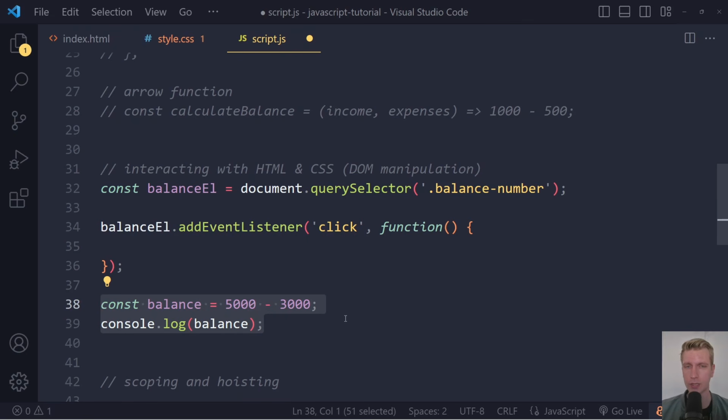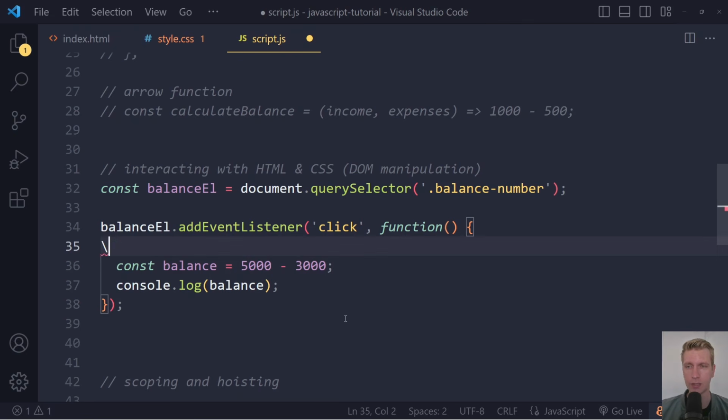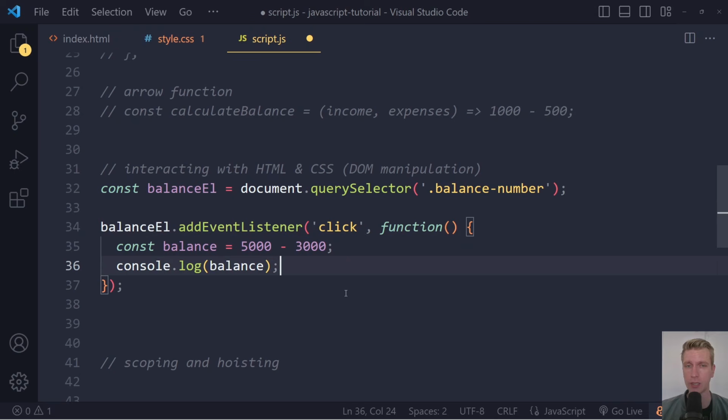So there's no point in giving it a name. Remember, the statements are then in the function body, right? So this is essentially a way of grouping together these statements. This is still one input to this add event listener function. Right? So it's already getting complicated here, don't worry. That's normal to feel a bit confused there.